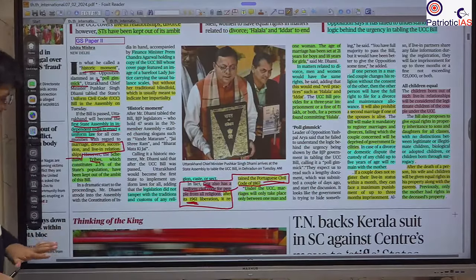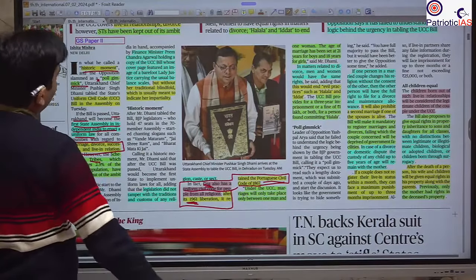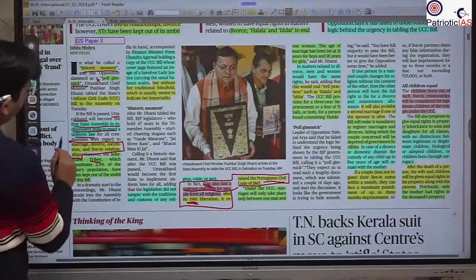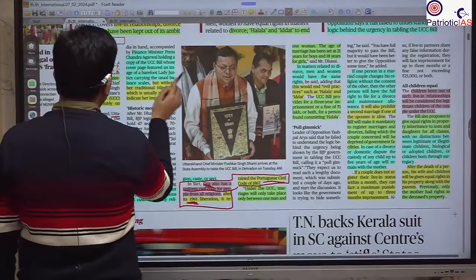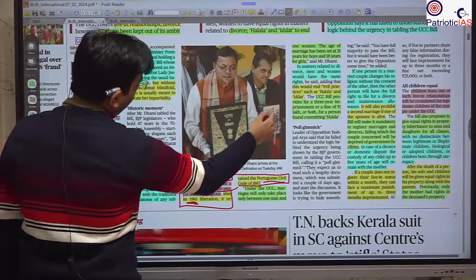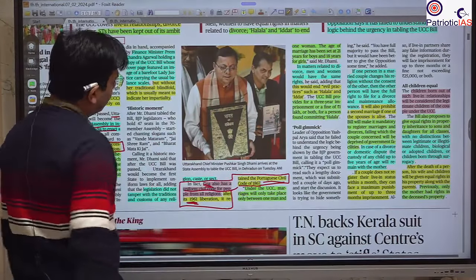So the first thing you should know is the basics of what personal law is. Besides that, you should also know that the finance minister came with this law, and our chief minister of Uttarakhand came with the constitution.